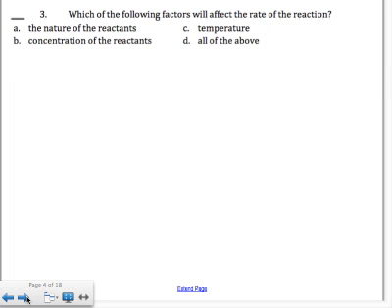Number 3, which of the following factors will affect the rate of reaction? The nature of the reactants, concentration of the reactants, the temperature, or all of the above? The answer here is D, all of the above. The other factor that could affect it would be catalysts, and surface area would also affect the rate of reaction.